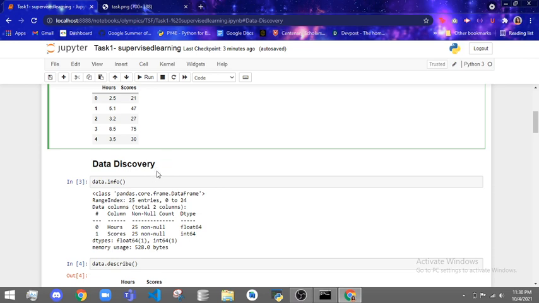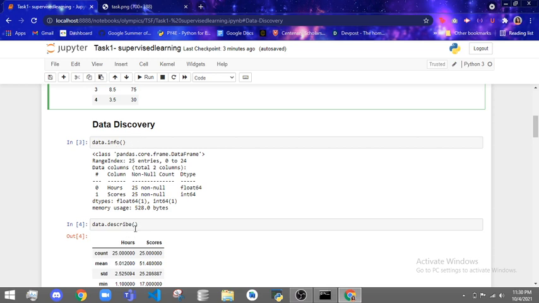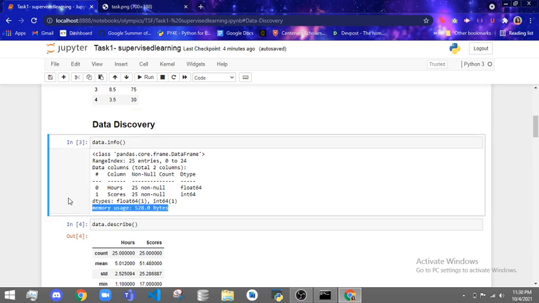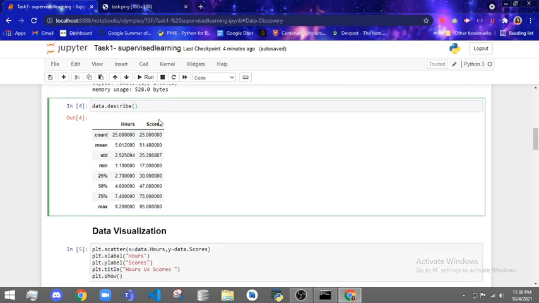Now we have to discover the actual data present in this data frame. To discover the data, we are using the info function and the describe function. What does the info function do? It shows us all of the columns and their data types, along with the memory usage. In the next step, we are using the describe function to do the math and statistics work. It's really important to have a concept of statistics to understand all of the table values here.